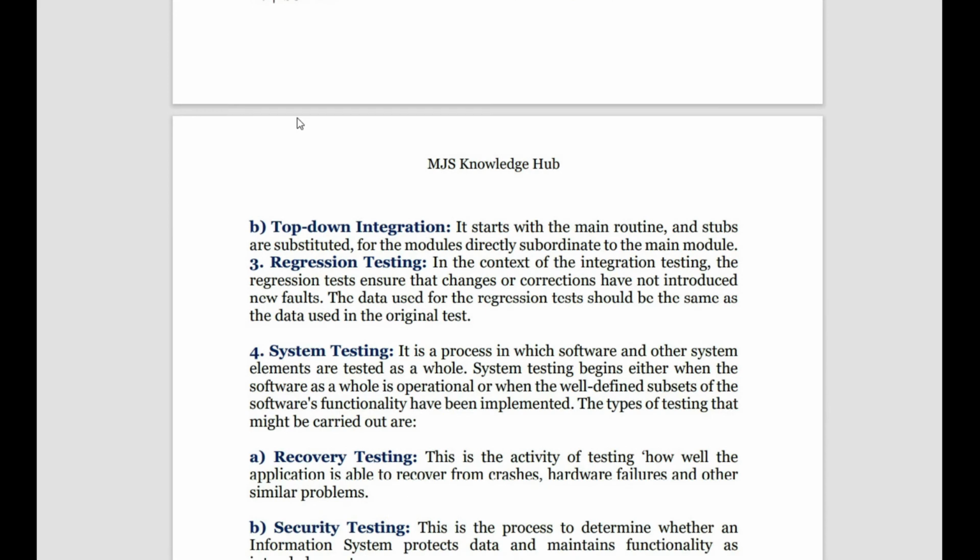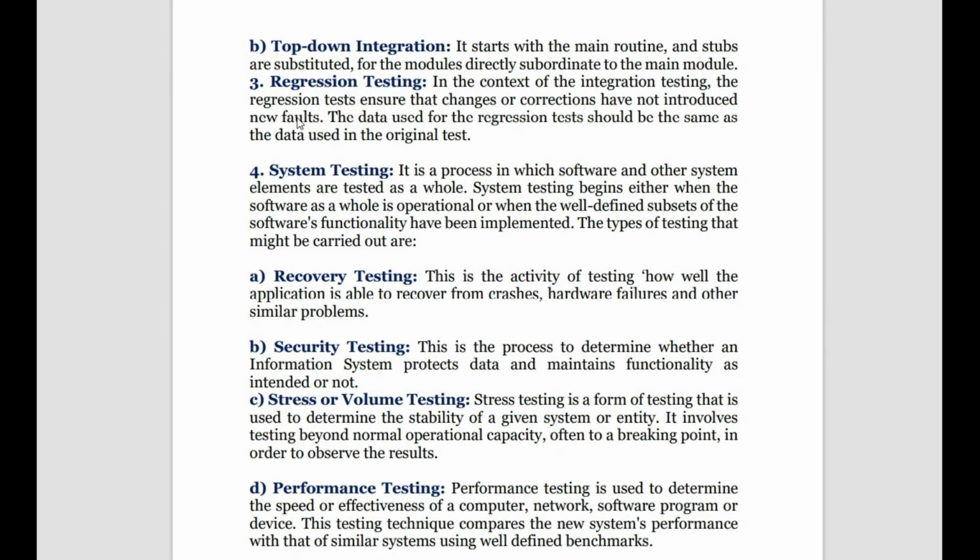Okay, now these are the different categories of system testing. But what is the definition of system testing? You can say it is a process in which software and other systems are tested as a whole to see if the functioning and operation of the particular system is in the desired manner.